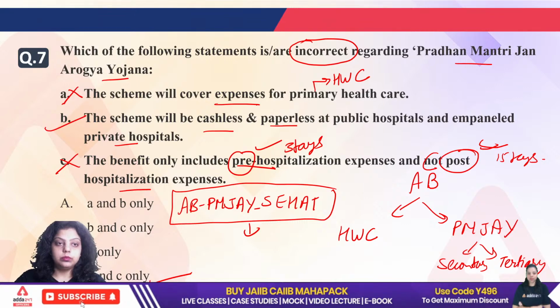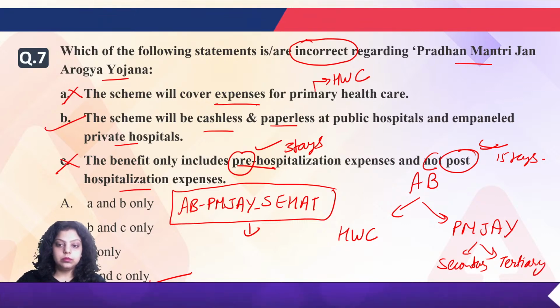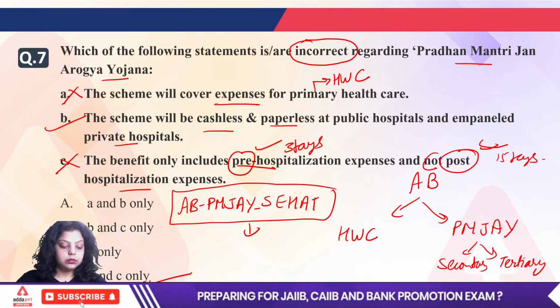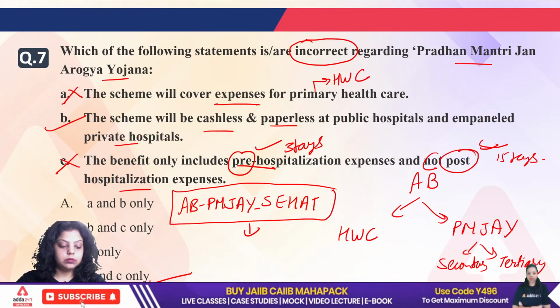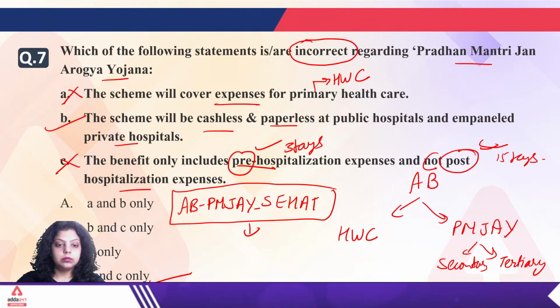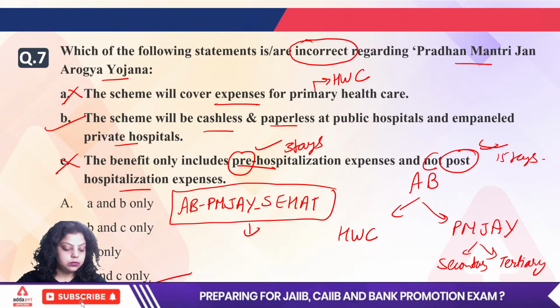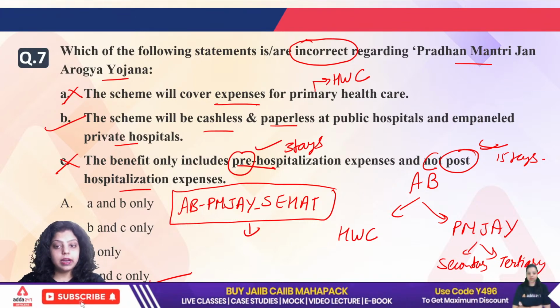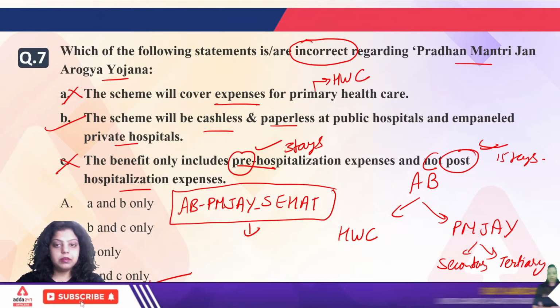Let me know. If you don't know the answer, then write that you don't know, so that we will discuss it.